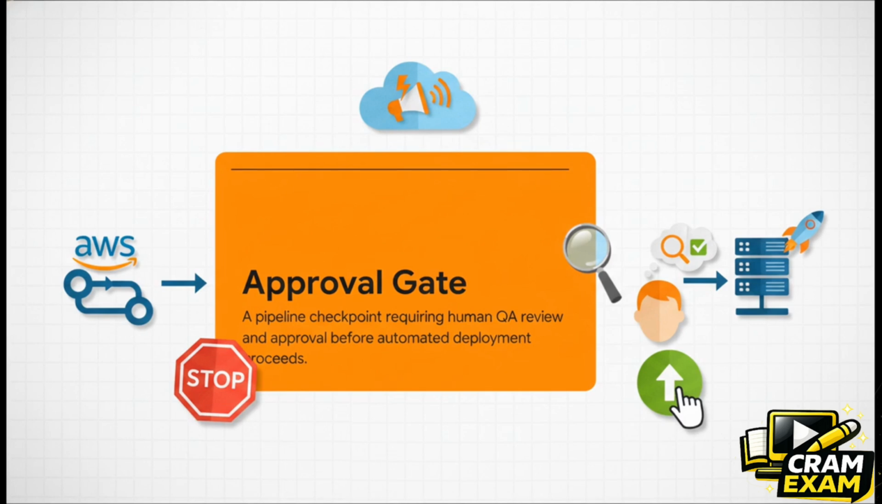Here's exactly how it works. Before the code ever touches production, the pipeline physically stops and triggers an Amazon SNS notification. A human QA engineer reviews the staging environment, verifies everything is functioning perfectly, and clicks Approve. Only then does the automated deployment proceed. That one single click is literally the difference between a safe, boring release and an entire weekend of firefighting.